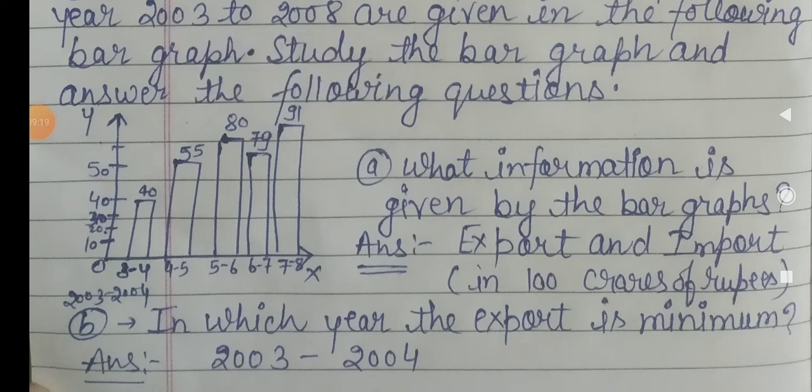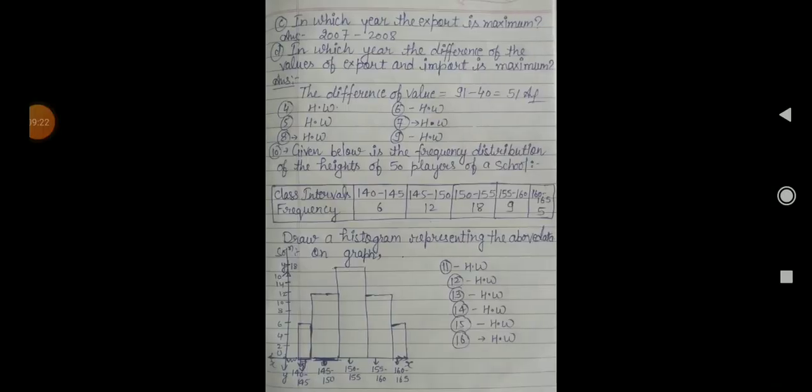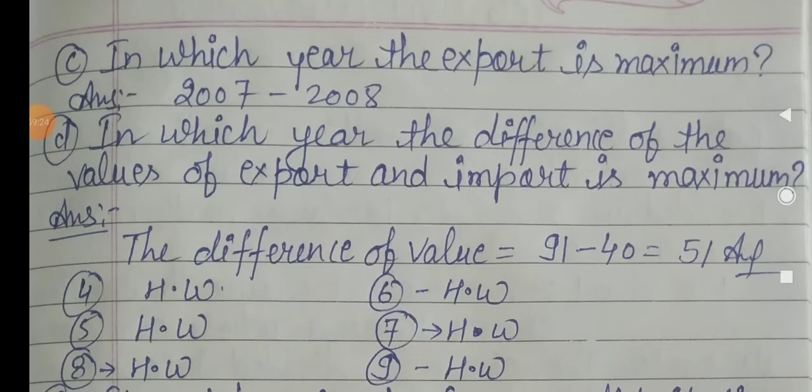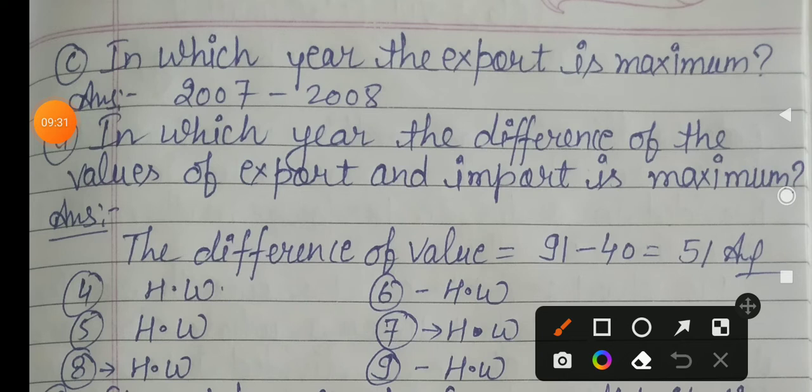So the next question is, in which year is the import maximum? With the graph you have to see which year has the highest value. Just like you very well know 91 is 2007 to 2008, that is your last bar. So in the last bar you have to see that the bar is very high, so that year is the maximum import.